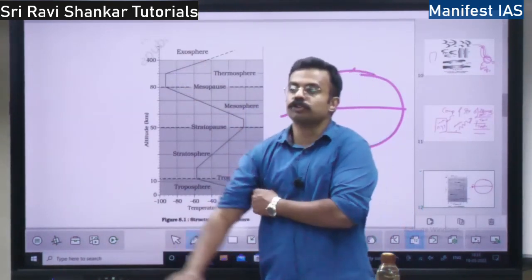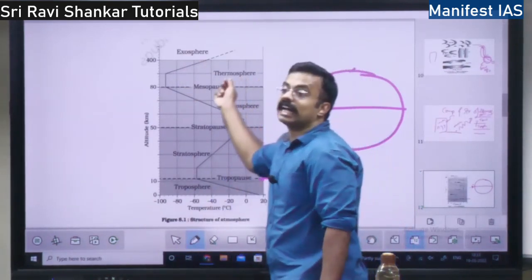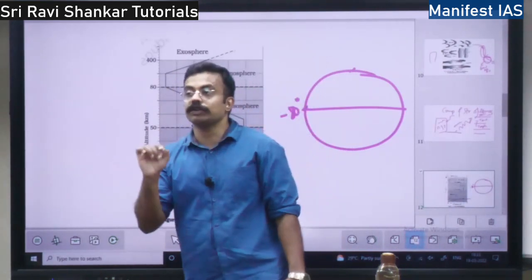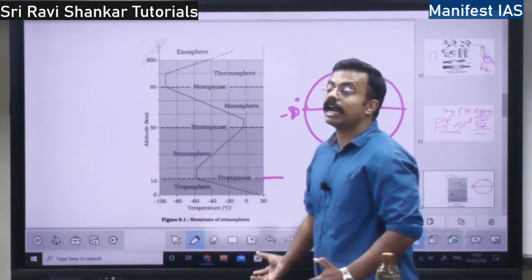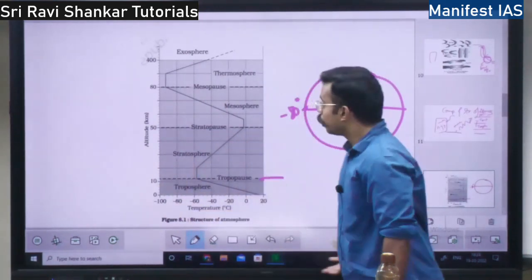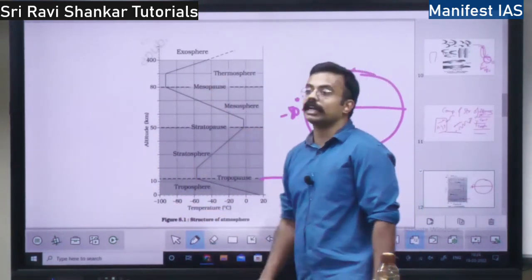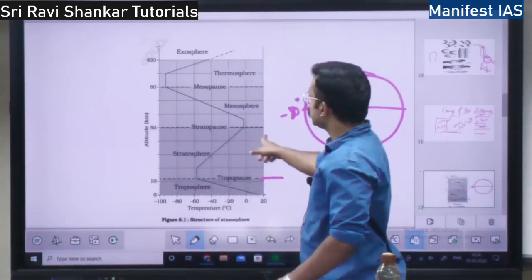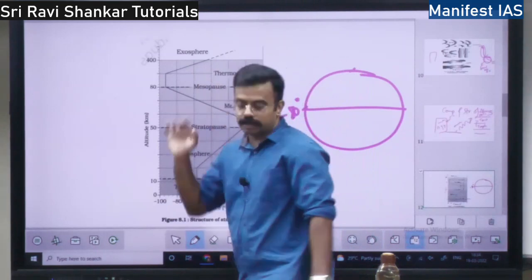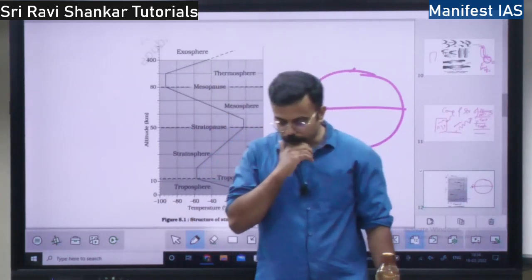So why is it ionosphere? Here there will be electric charges. Positive, negative ions will be there. That is why it is called ionosphere. Your radio waves, whatever you broadcast from the earth, will be reflected from the ionosphere itself, right? Here temperature also increases in the thermosphere.